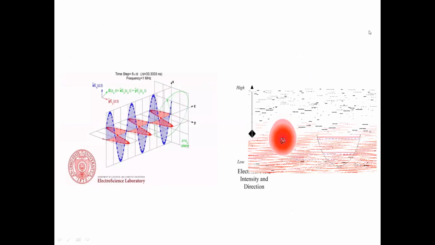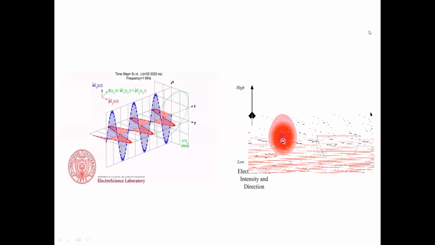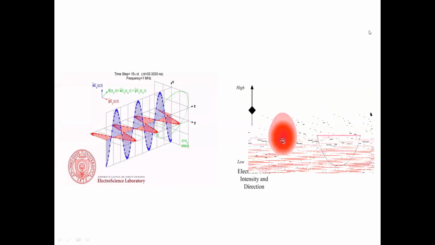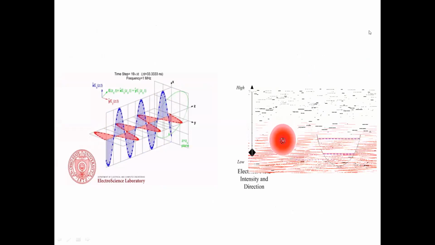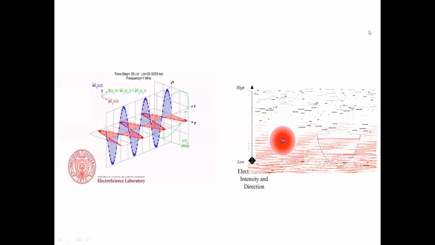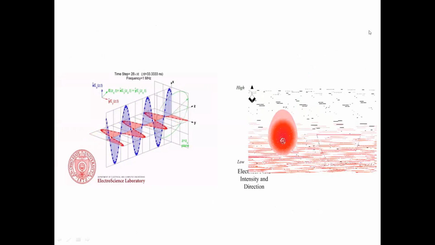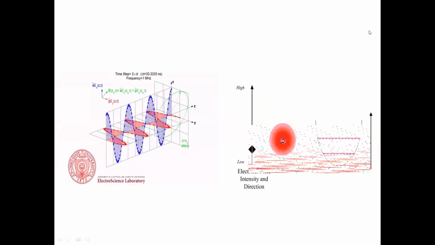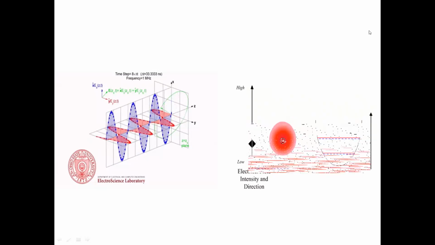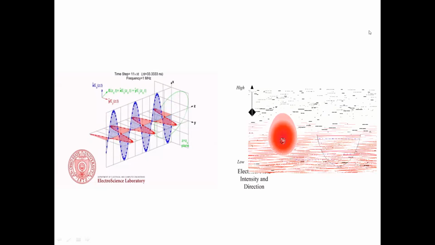Here you can see the polarizability, how the polarization will take place, and what the direction of the electric field will be. As you are seeing, when the direction of the electric field is parallel to the bond axis, the size of this ellipsoid becomes like that.